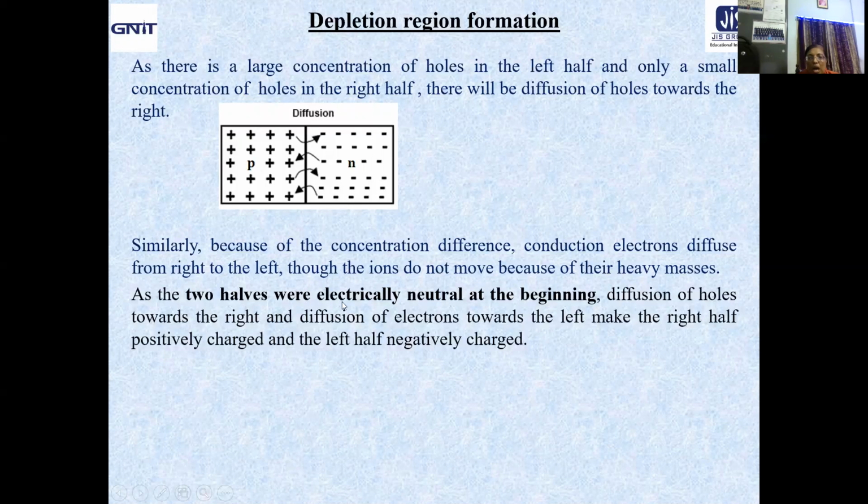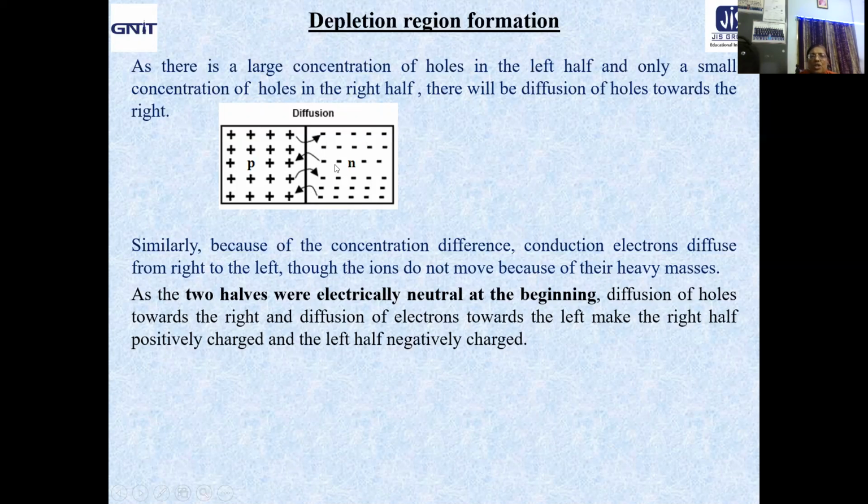Now, the two halves were electrically neutral at the beginning, as we have seen. But diffusion of holes to the right makes this side positively charged, and diffusion of electrons to the left makes this side negatively charged. Isn't that so? You are getting it very clearly: more concentration of holes is here, so they will diffuse to the right, and definitely this side will be positively charged.